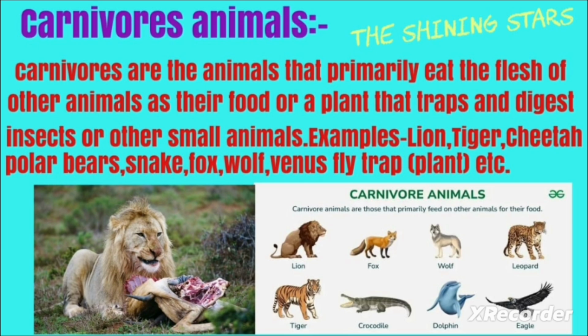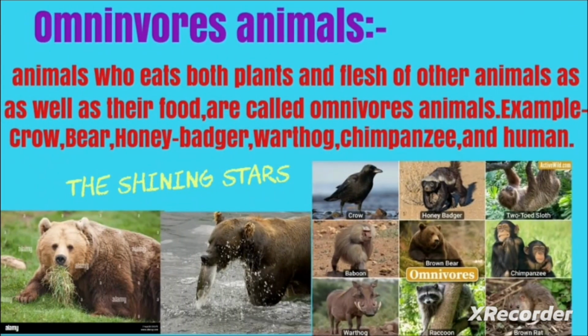Now the third one is omnivore animals. Omnivore animals are the animals who eat both plants and the flesh of other animals as their food. Simply, we can say that these animals depend on both plants and the flesh of other animals. Bear, crow, warthog, honey badger, and human beings are examples of omnivore animals.